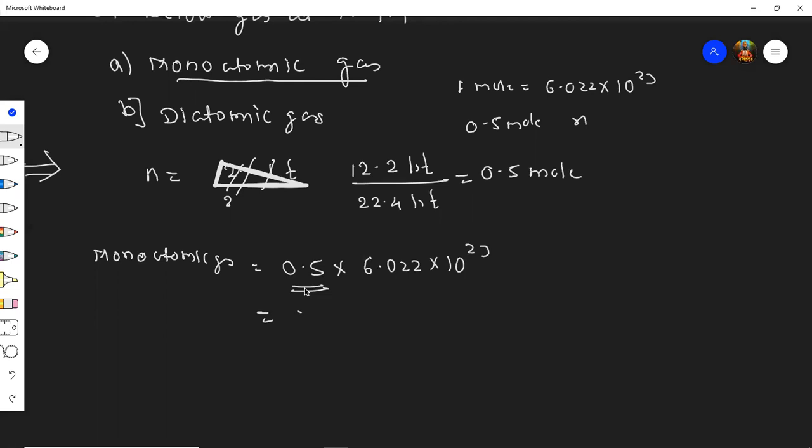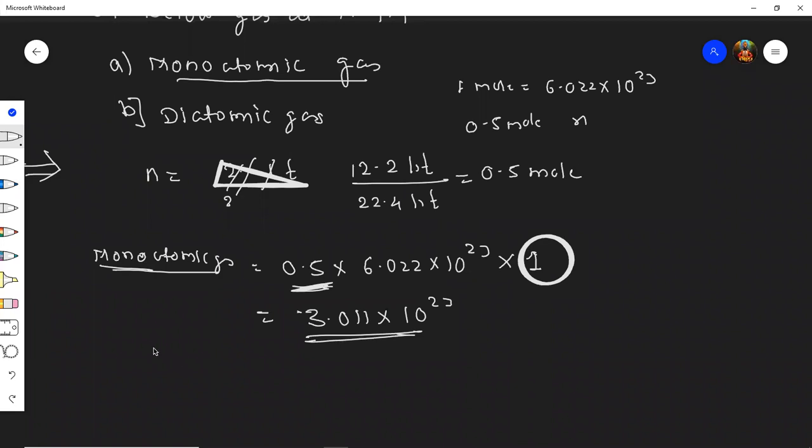Monoatomic gas means this can be multiplied by 1, so the same answer will stay, and the answer will be 3.011 into 10 raised to 23. Why have I multiplied by 1, students? Because here they clearly mention it's a monoatomic gas, meaning only one atom is there. But in diatomic gas, I'll multiply it by 2.